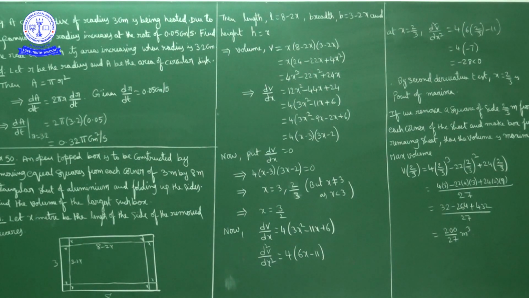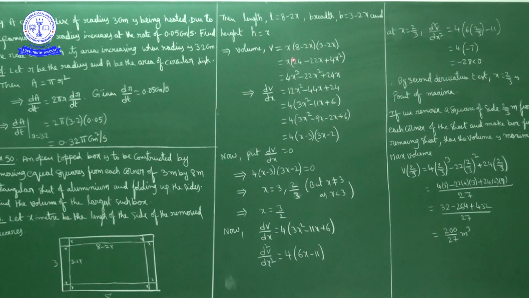Now volume of cuboid is what? Length into breadth into height. So volume is equal to the product of these three, x into 8 minus 2x into 3 minus 2x. Okay, x into, if you multiply these two first, 8 times 3 is 24, minus 16x minus 6x, that is minus 22x, plus 4x square.